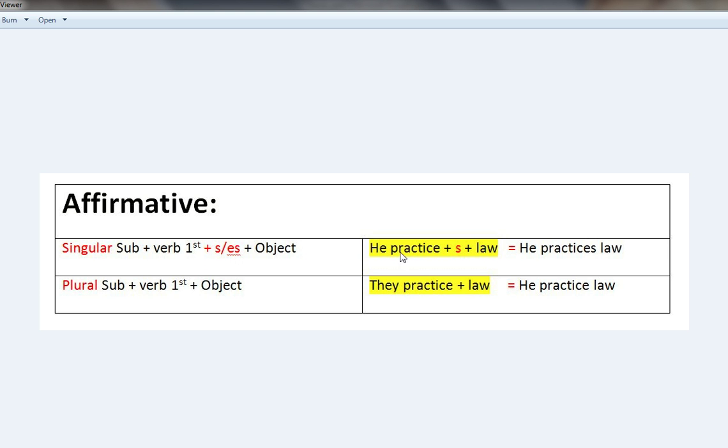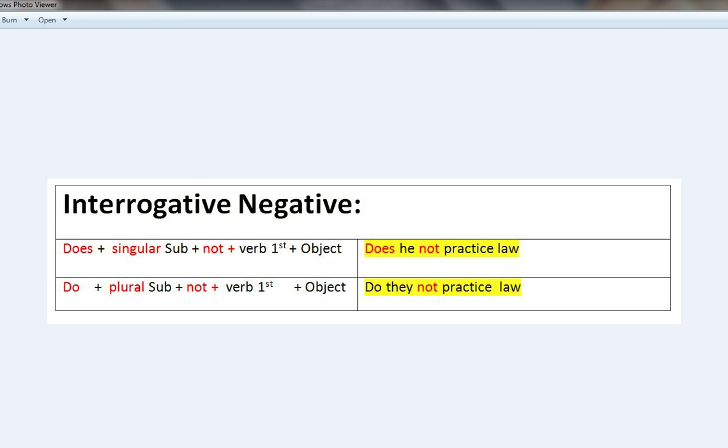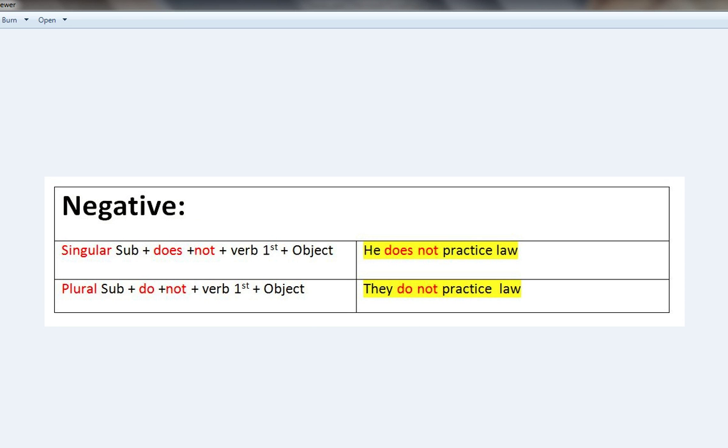So it will be simple. He practice, put S in practice, it will be practices, and then law. He practices law. In case of plural, just say they practice law. Don't include anything. Just use your subject, use the verb, and use the object. They, subject, practice, verb, law, object. They practice law. Simple.